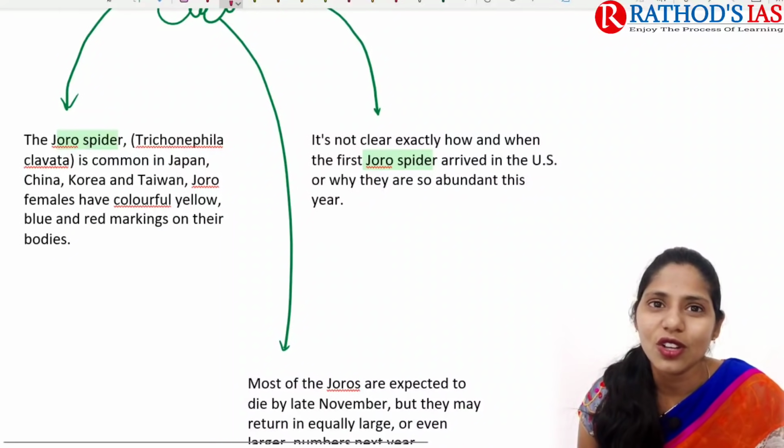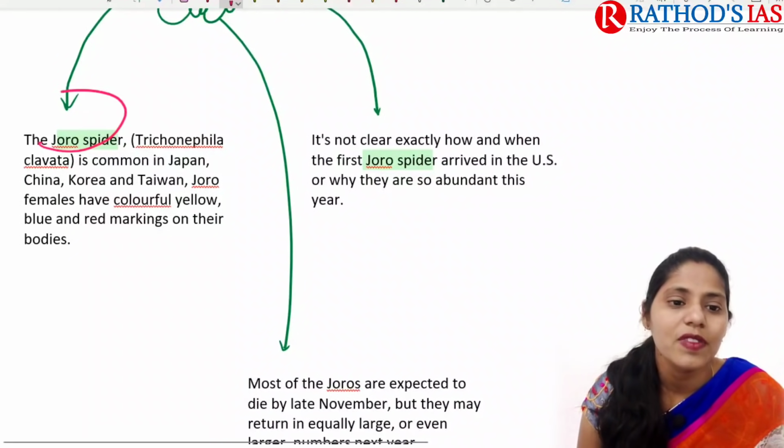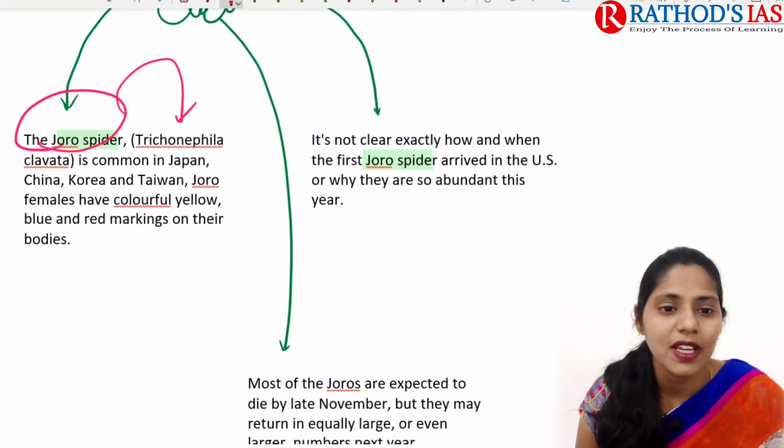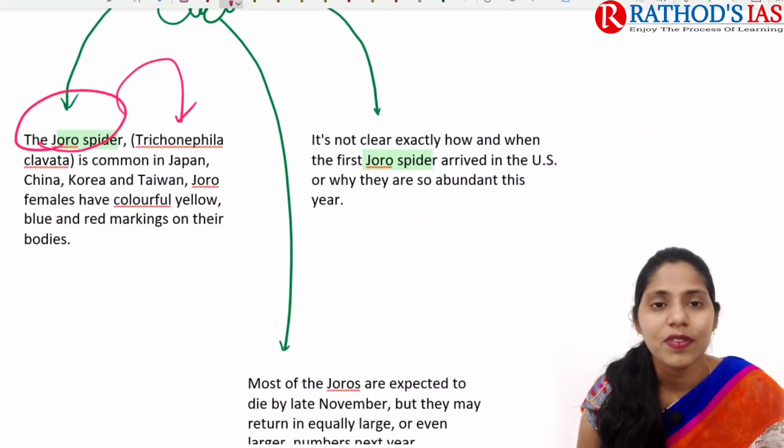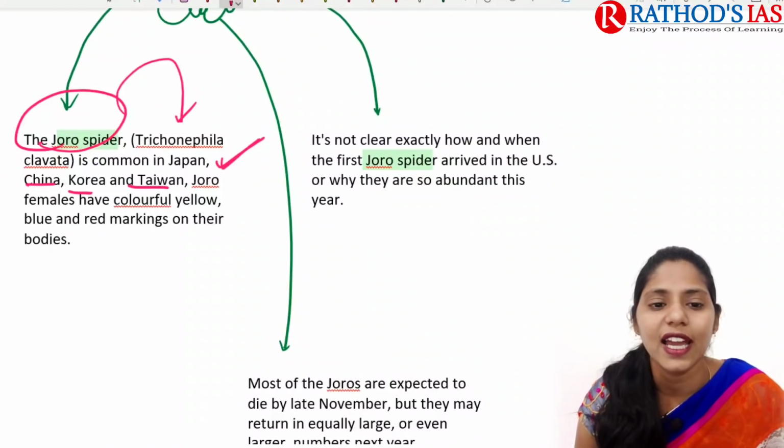If you are talking about details of this spider, that is the Joro spider. The Joro spider's scientific name is Trichonephila clavata. It is mainly seen in Japan, China, Korea, and Taiwan.